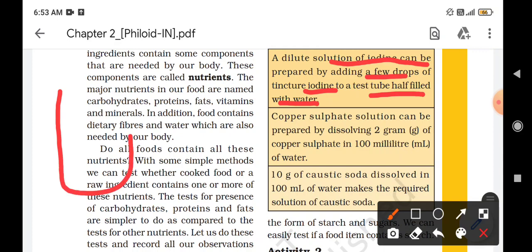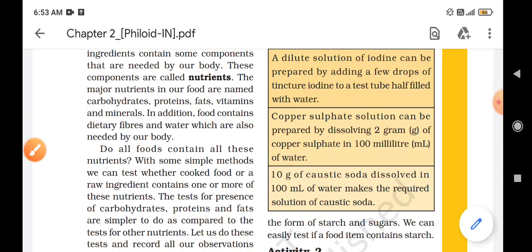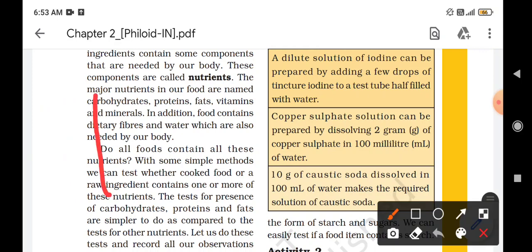Children, a test tube looks something like this. This looks a bit like a beaker, but a test tube is thinner. I think most of you have seen a test tube. So this is a type of test tube. We have to half fill it with water and add tincture iodine.